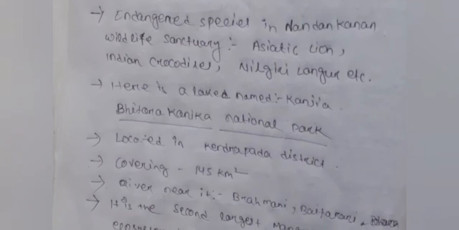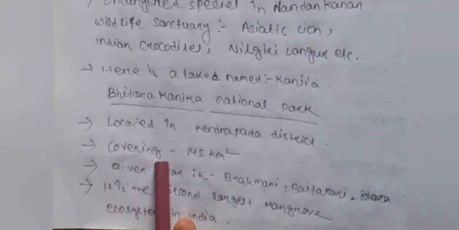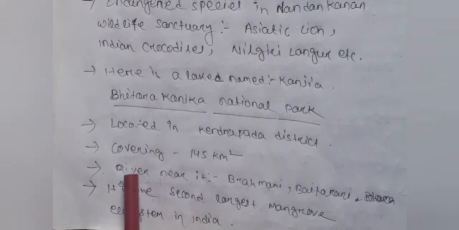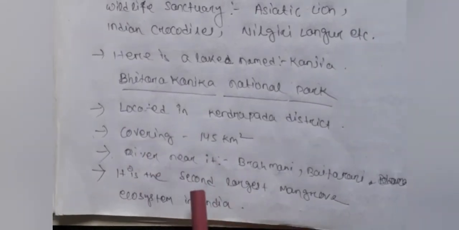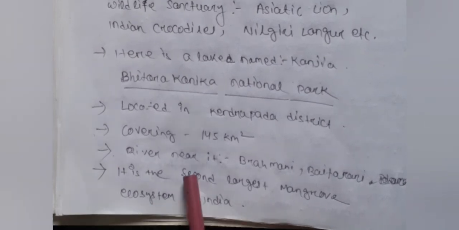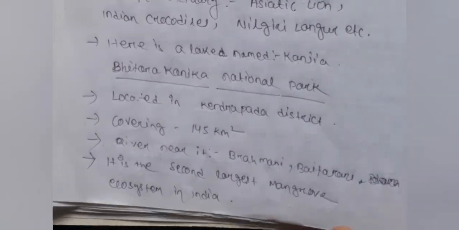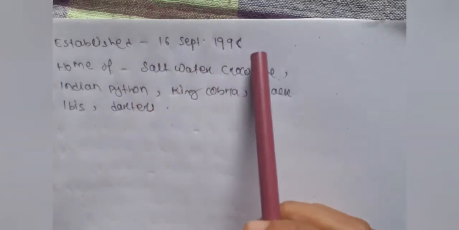Next is Bhitarkanika National Park. Which district? Kendrapada district. Area 145 square kilometers. Rivers near it are the Brahmani River and the Baitarani River. It is the second largest mangrove ecosystem in India. Established on 16 September 1998. Home of which animals? Saltwater crocodile, Indian python, king cobra, black ibis, and darters.